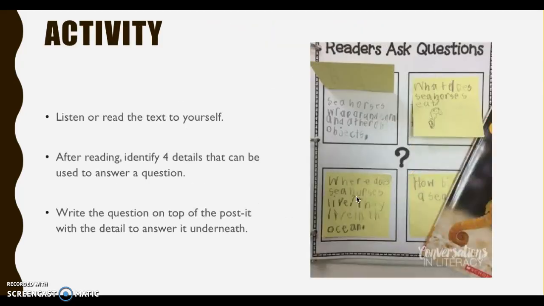And also make sure if you cannot answer your question using the text, then guess what that means? Very good. You can't ask it, so you need to come up with a different question that does have an answer in the text. Good luck!